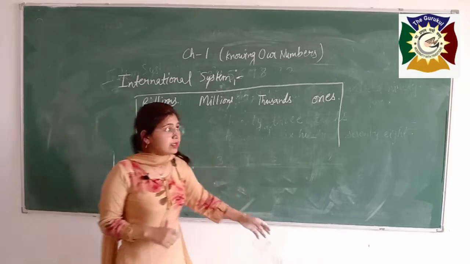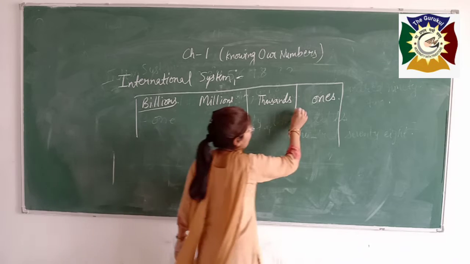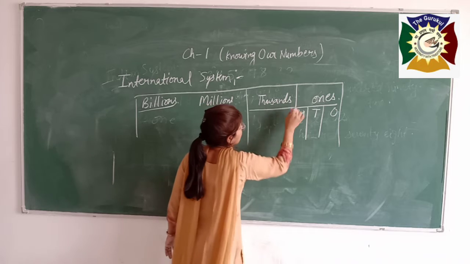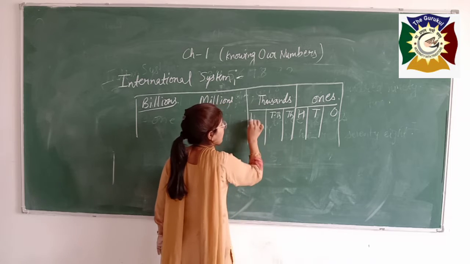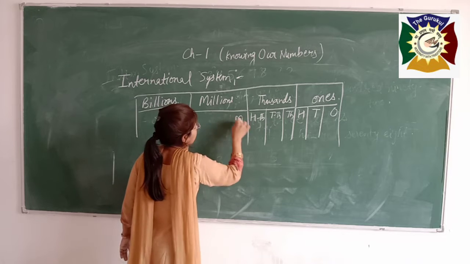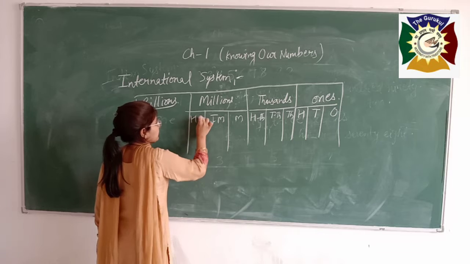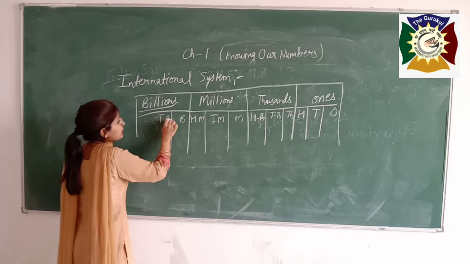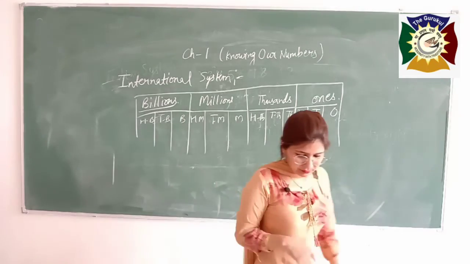Like the Indian system, they are further split. Ones is split into ones, tens and hundreds. Thousand is split into thousand, 10,000 and 100,000. Millions again split into million, 10 million, 100 million. Similarly, billion is split into billion, 10 billion and 100 billion. Got it?